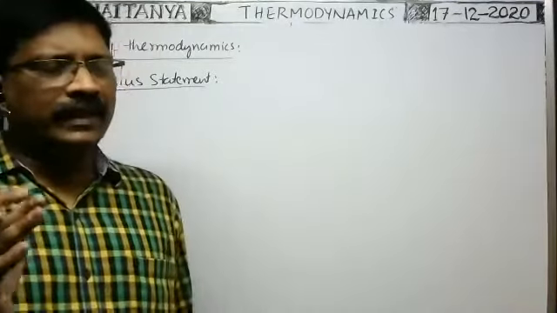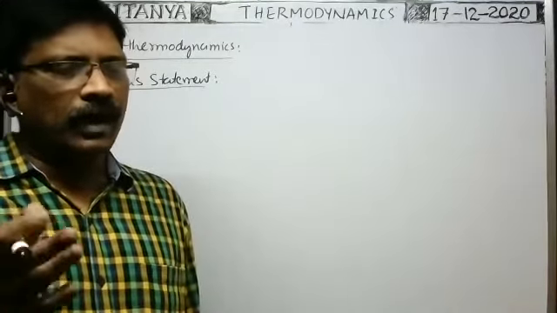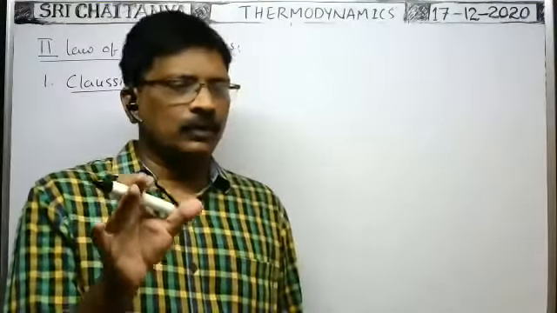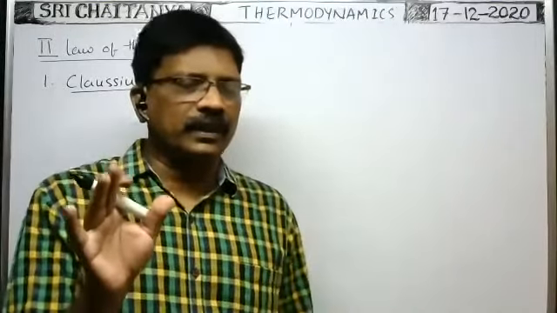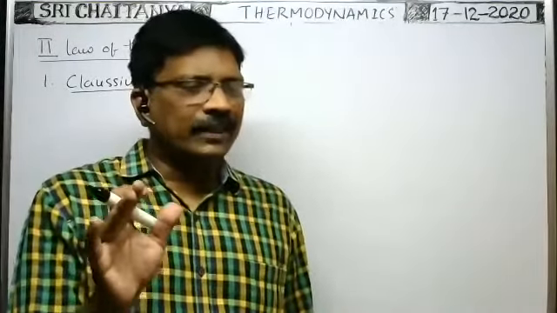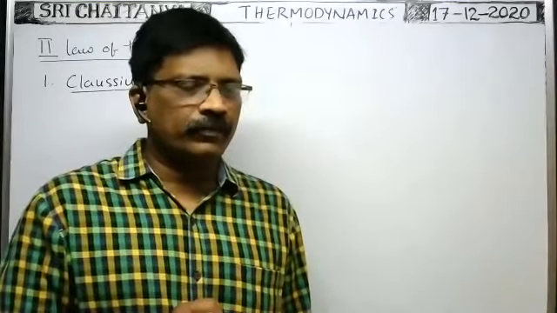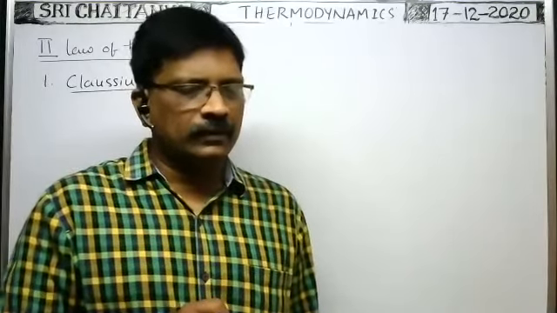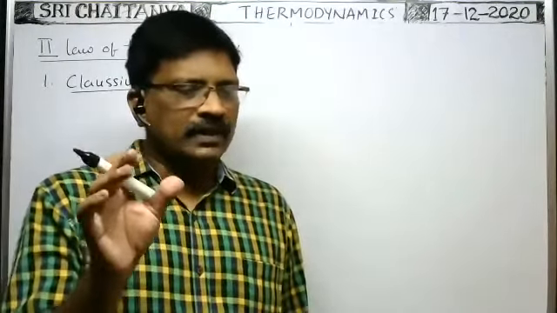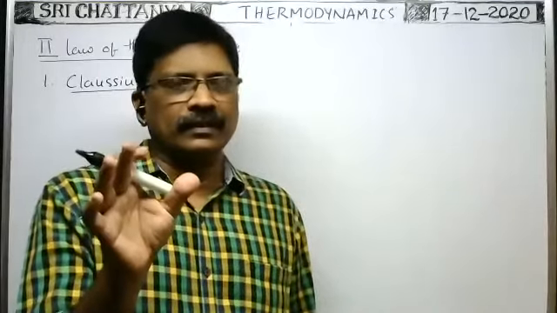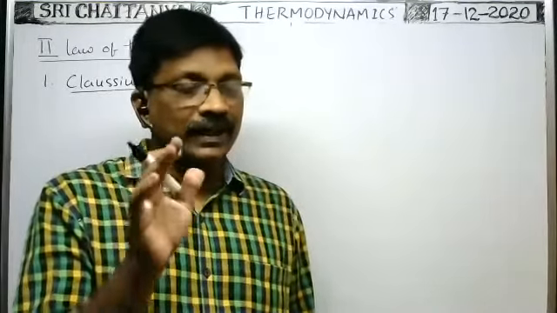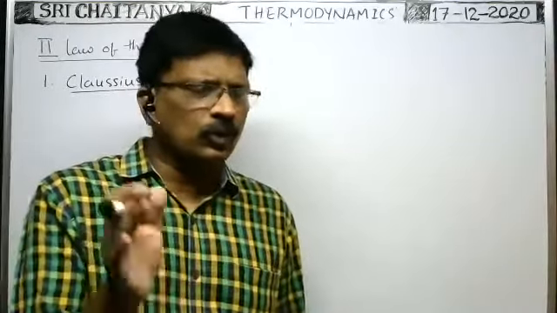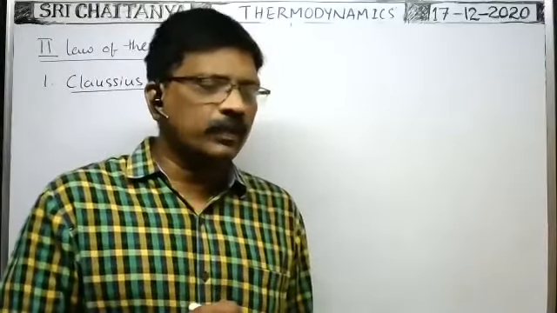We know heat energy always flows from a hot body to a cold body. Suppose two bodies at different temperatures are put in contact. From which body to which body does the net transfer of heat energy take place? Exchange of heat energy takes place from hot to cold and cold to hot, but the net transfer of heat energy takes place from hot to cold only.